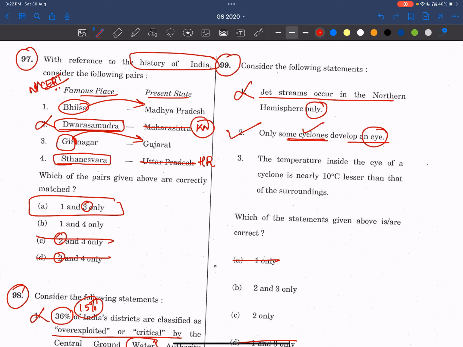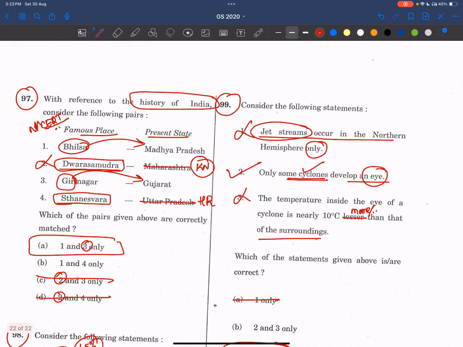Now see, the temperature inside the eye of a cyclone is nearly 10% lesser. No, it's 10% more. It's warmer in the eye region, not colder, cut off from the surroundings. Especially in tropical cyclones, we find this phenomenon. So the third statement is also wrong. Answer is 2 only.